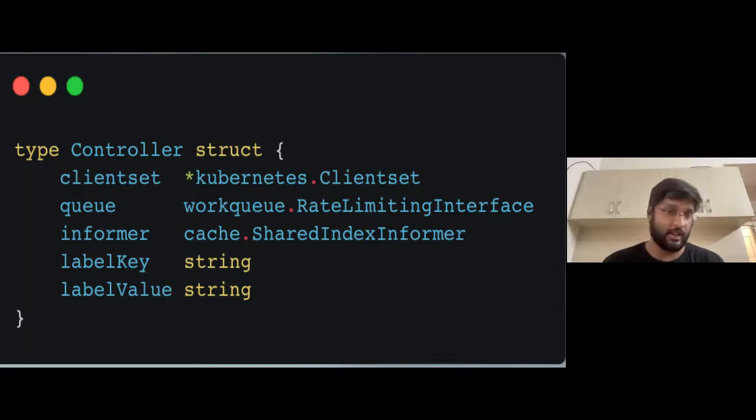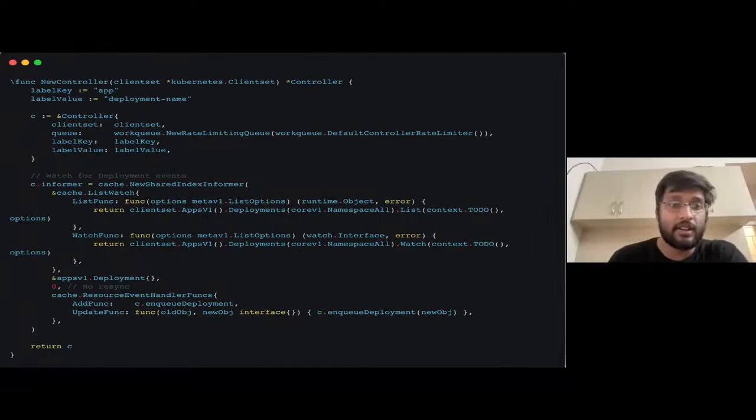So as part of the controller, I have given the variables: client set as one variable, and queue. If you remember from the Kubernetes architecture, it creates a FIFO queue, right, where all the event handlers will push their things, the informer, of course. So I've created a shared index informer and label key and label value as well, right, which is going to be the one attached to all of the pods that we have just talked about. Maybe a little unclear for you guys, so I'll just zoom in a little bit.